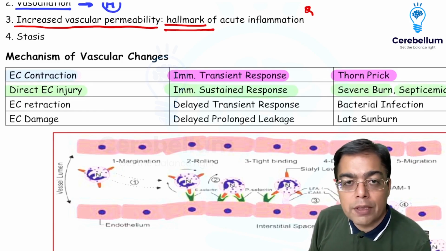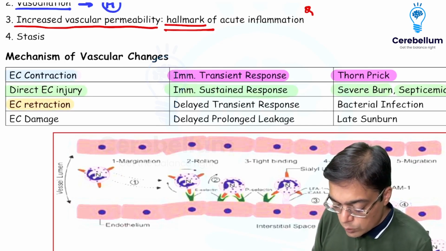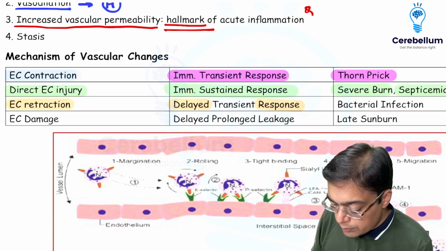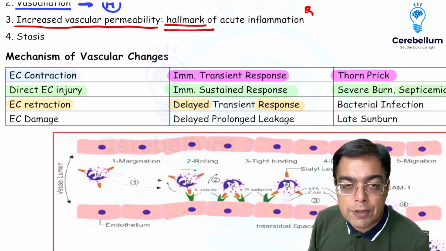A special example of increase in permeability, but less commonly observed, is endothelial cell retraction, which is going to be delayed in nature. However, as you would make mention of, this is going to be seen in conditions associated with bacterial infections.